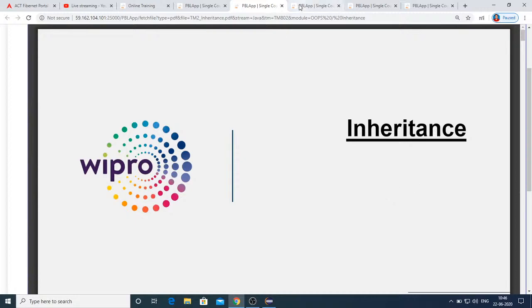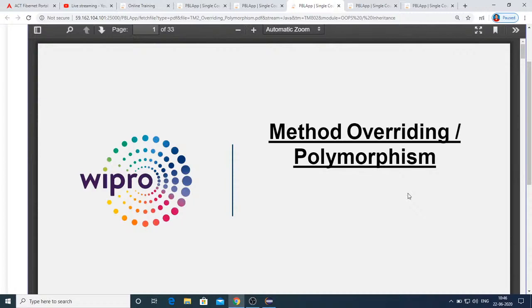And the fourth pillar is polymorphism. As the name itself makes you understand, poly means many, morph means forms. So a single method behaving differently in different situations. That is what we call polymorphism.